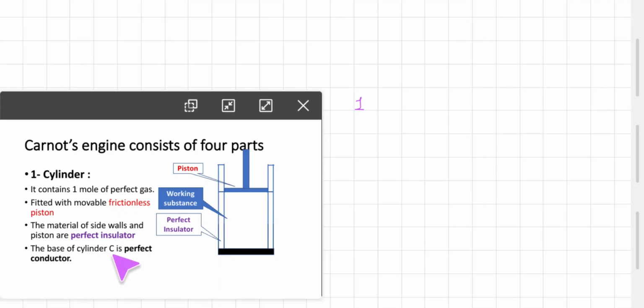And the important thing is that the base, which is shown by black shade, is the base of the cylinder, but it is a perfect conductor. That means heat can be taken inside or given outside through this base. So that is a perfect conductor. This is the first important part of Carnot's engine.